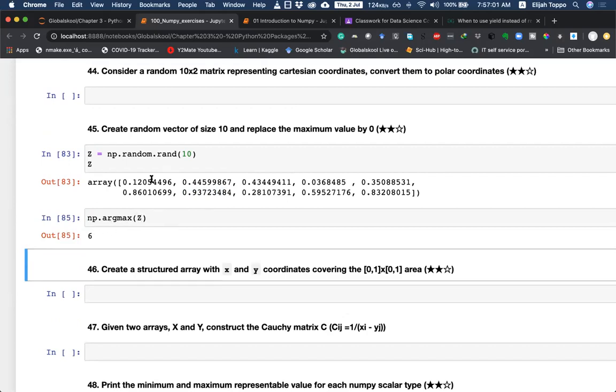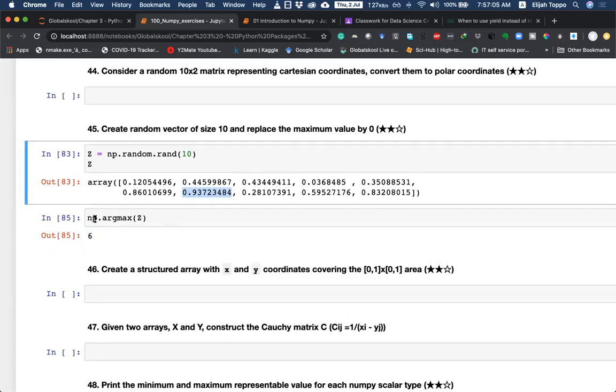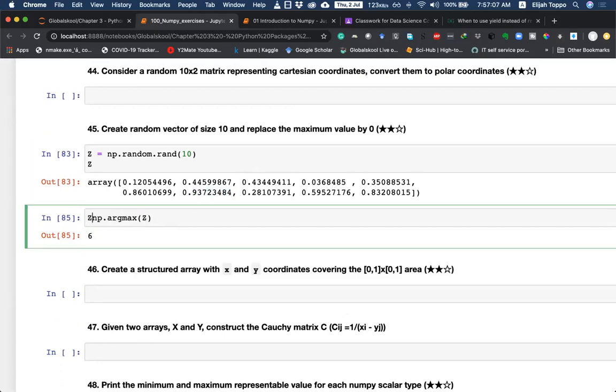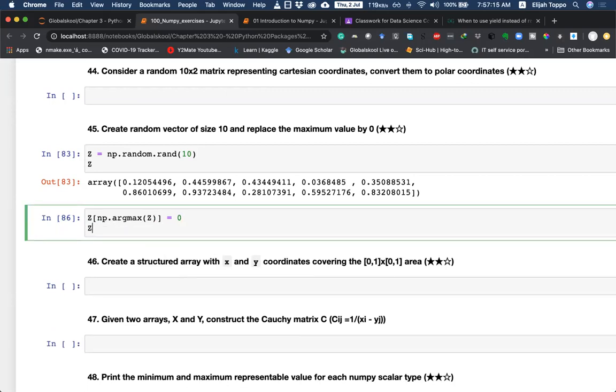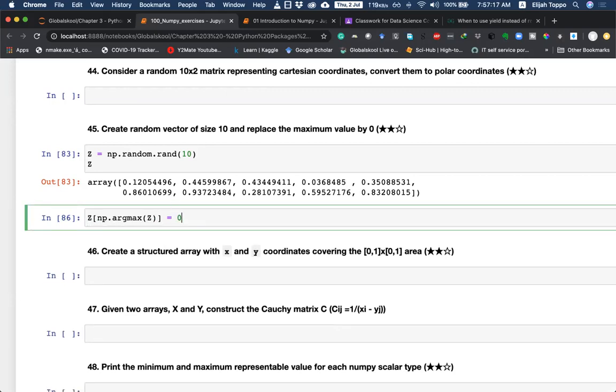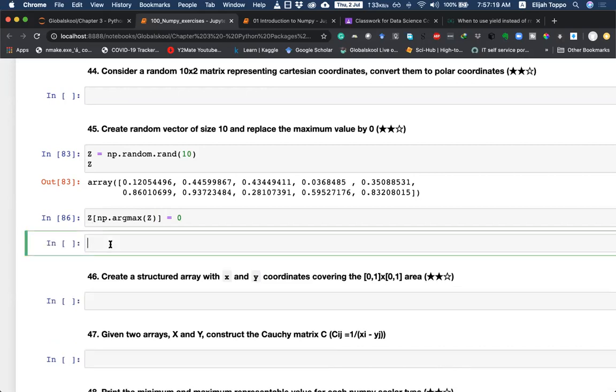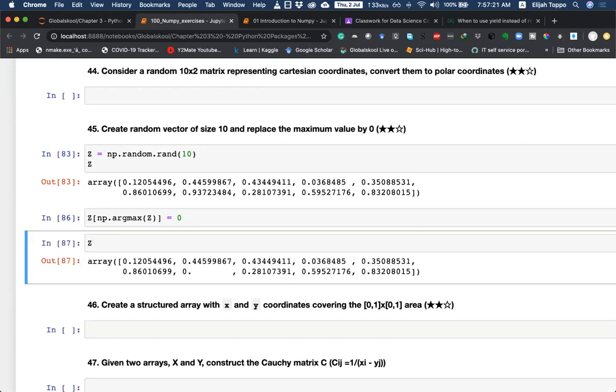So this is 6, it is 0, 1, 2, 3, 4, 5, 6. I've got the element. And I can simply say Z of this value should be equal to 0. When I execute this and I print Z, then we see that this element has become 0. Okay, so a random vector of size 10 and replace the maximum value by 0.